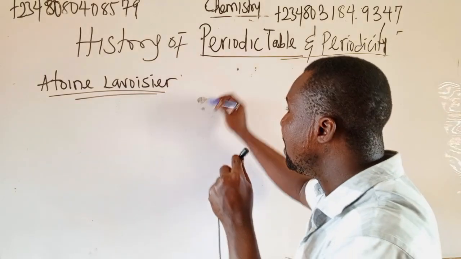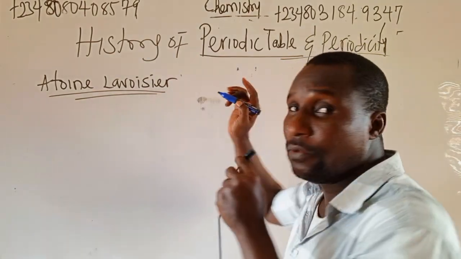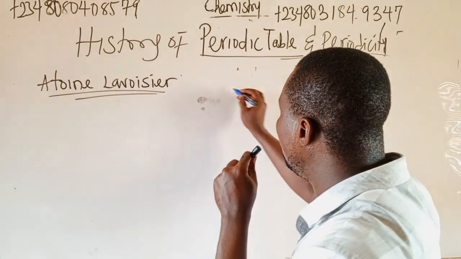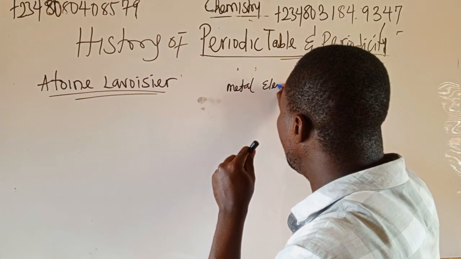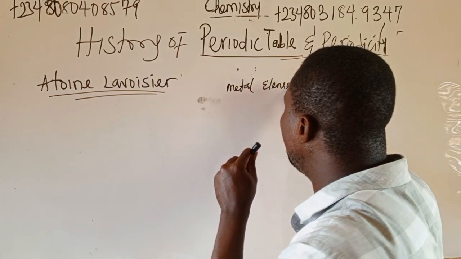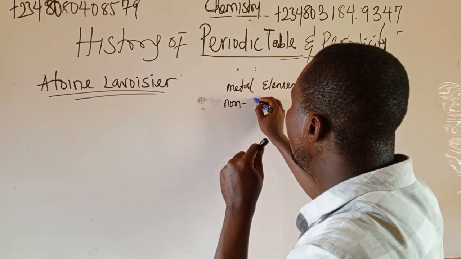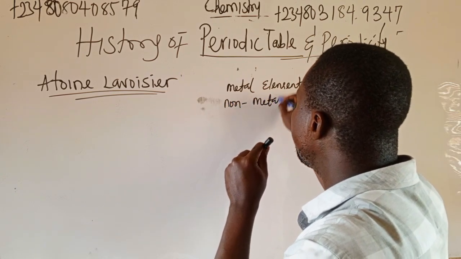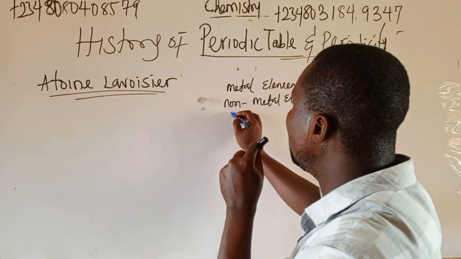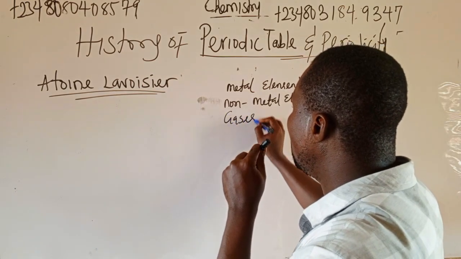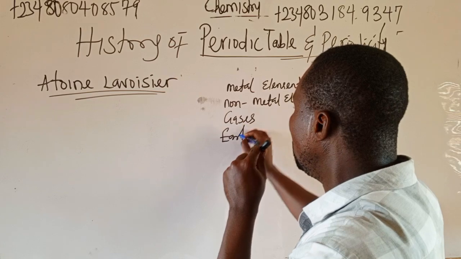He was the first man that classified elements into metal elements, non-metal elements, gases, and earth.